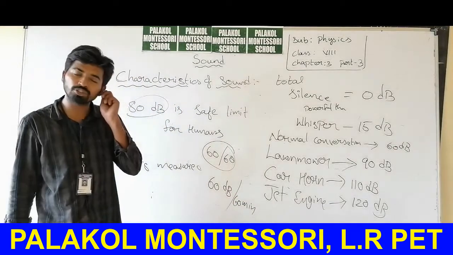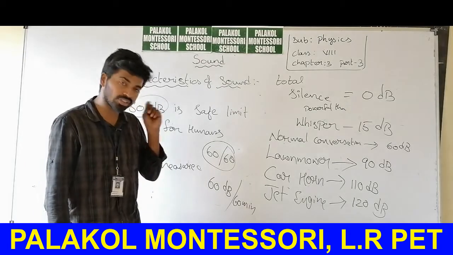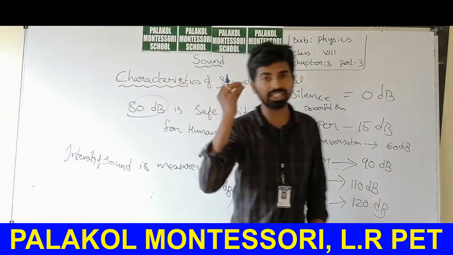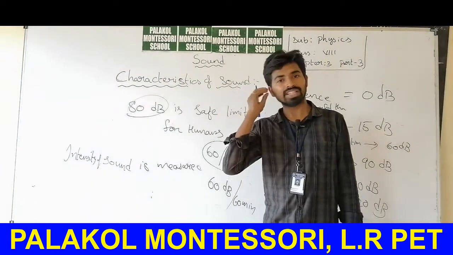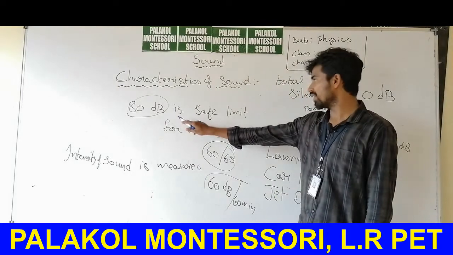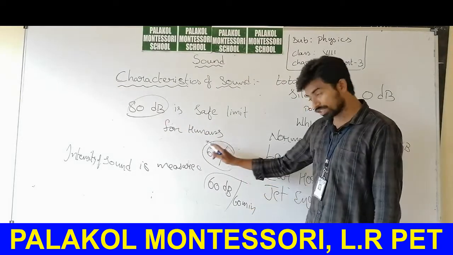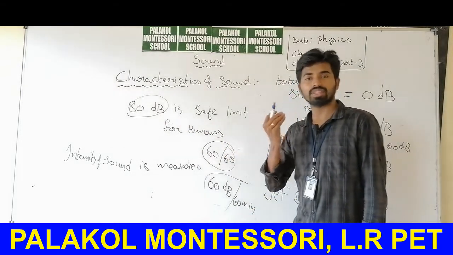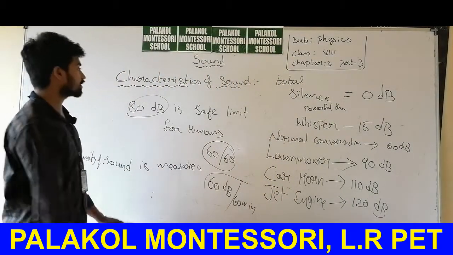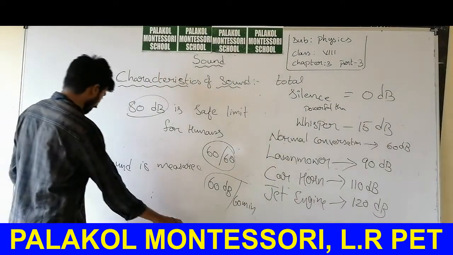If you do not remove your earphones after 60 minutes, slowly your sensitivity of hearing will be lost, and your ear will not be able to listen after that. So your safe limit is 80 decibels, and you have to follow this rule in order to avoid hearing loss. So this is about loudness of sound.